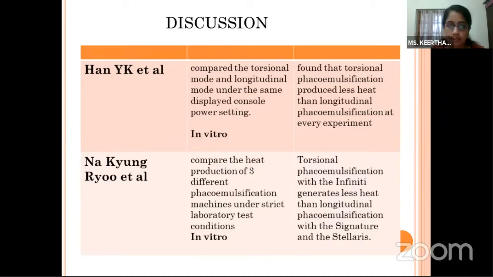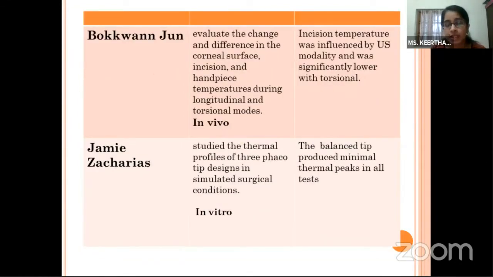While Na Ryu et al. compared the heat production of 3 different phacoemulsification machines, they found that torsional phacoemulsification generated less heat than longitudinal phacoemulsification. And Bokwan Jun et al. evaluated the change and difference in corneal surface, incision and handpiece temperature during longitudinal and torsional modes. And incision temperature was influenced by ultrasound modality and was significantly lower with the torsional.